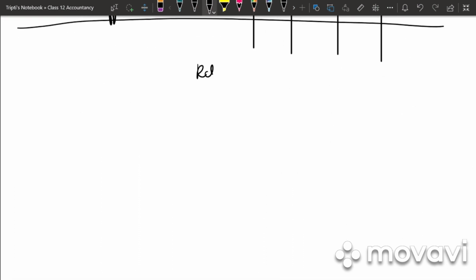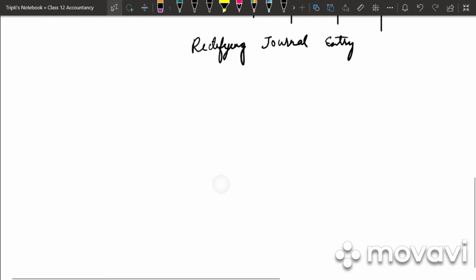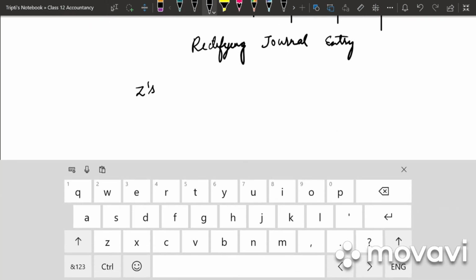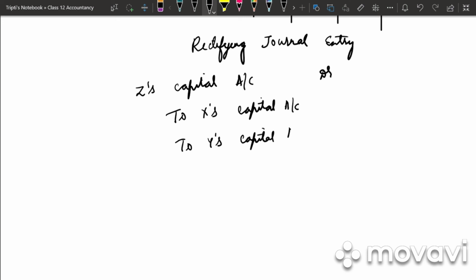So next we will be writing rectifying journal entry. So we have date, particulars, LF, debit and credit. So in this case, what will be debited? Z's capital account. So Z's capital account debited to X's capital account, to Y's capital account.